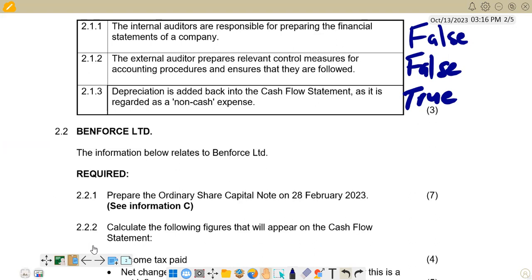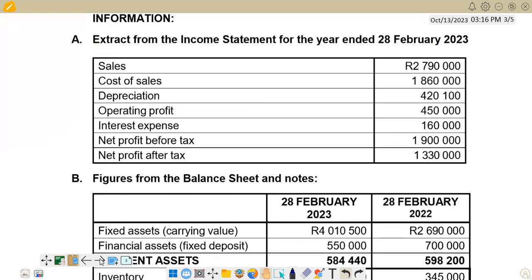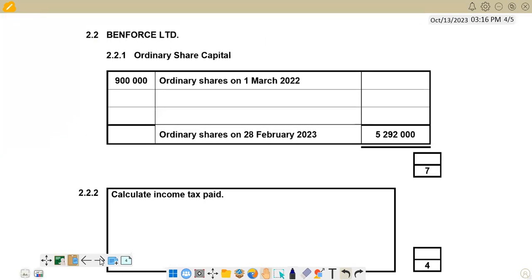So let's check in terms of what we are given in the answer book, because remember some of the figures will be pre-entered. So we have to check, right? This is the ordinary share capital note that we have in the answer book, and then we are given the quantity of the ordinary shares at the beginning of the year, which is 900,000. And then we also have a figure that is pre-entered, the value of the ordinary shares at the end of the year, 5,292,000.